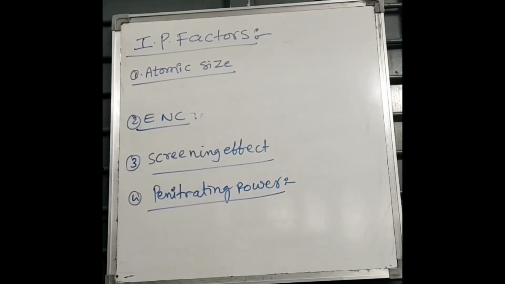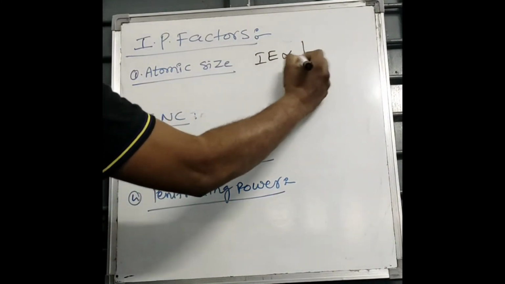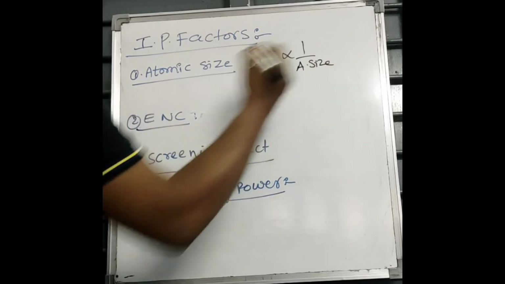Now I am going to tell you a very important topic, that is the factors influencing the ionization energy or ionization potential. These are commonly called IP factors. So what factors influence the ionization energy? There are different factors which influence the ionization energy. The first one is atomic size. See, ionization energy is inversely proportional to atomic size.